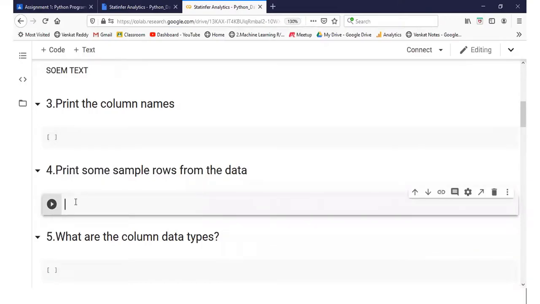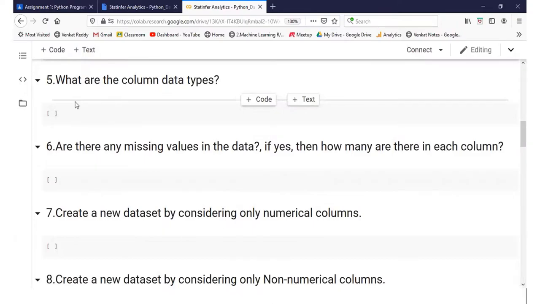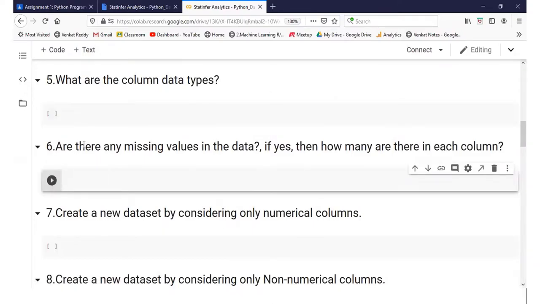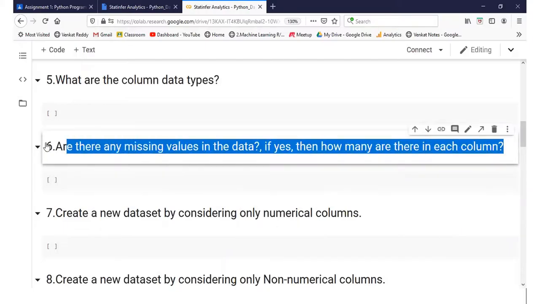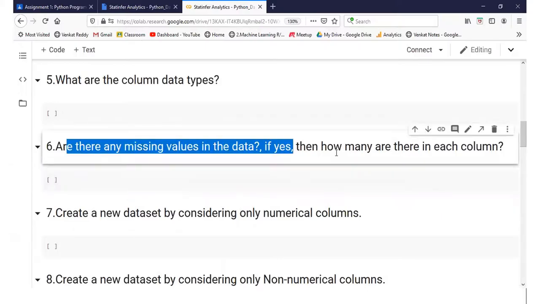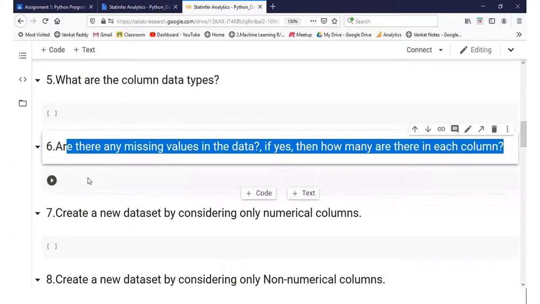Print some sample rows from the data. What is the command for it? Column data types. Are there any missing values in the data? Look at this question. This was never discussed in the class. Still I am asking the question. If there are any missing values, how many are there in each column? These are the questions that I will get quickly on WhatsApp. "Sir, give me the code for this." No, I'm not giving you the code for it.